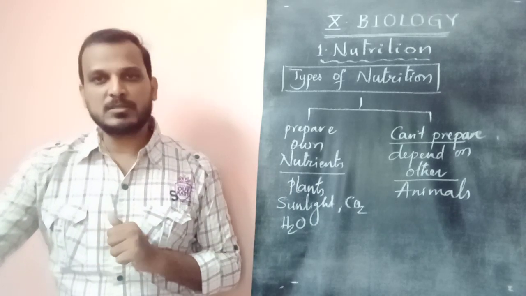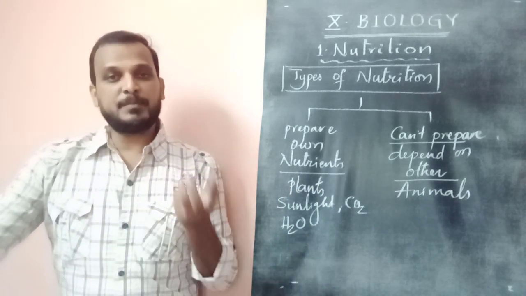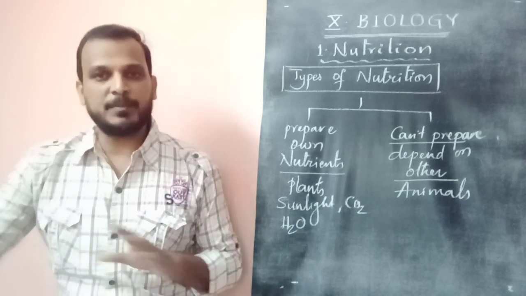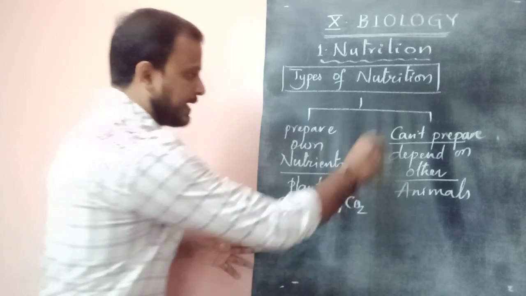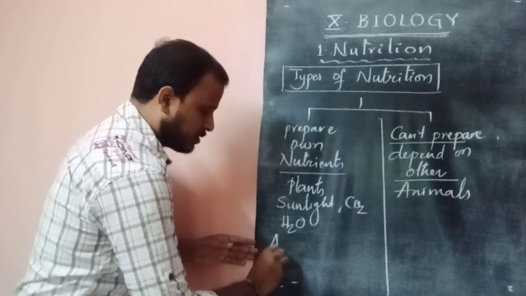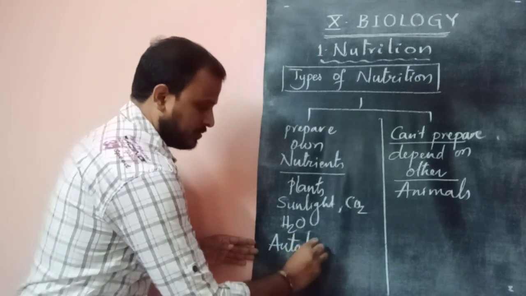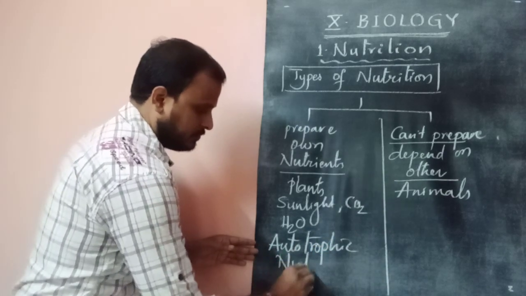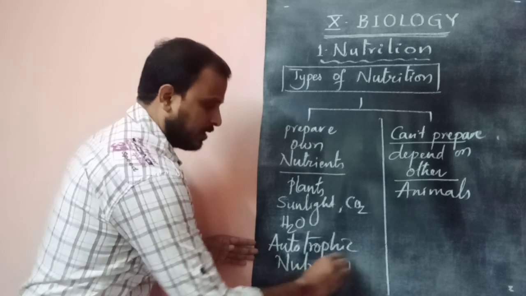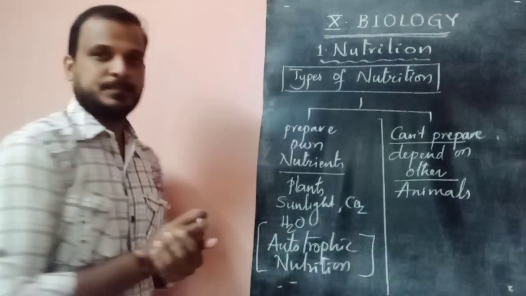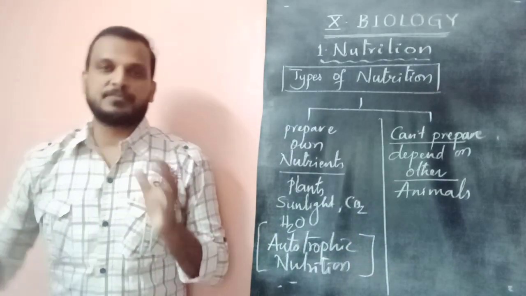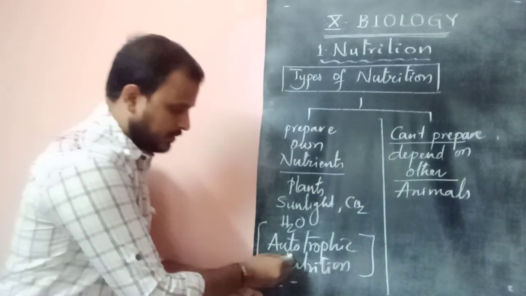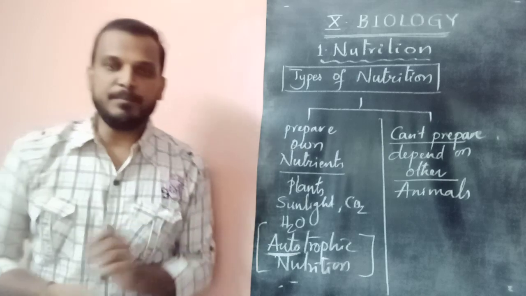What do we call organisms which get nutrients by themselves without depending on other organisms? We call this category autotrophic nutrition. Such organisms are called autotrophs. Here is one important technical meaning you need to learn.